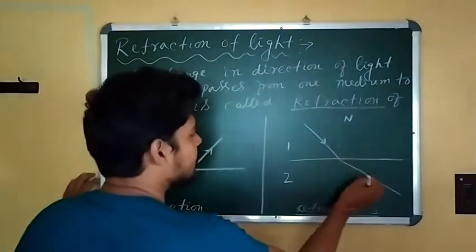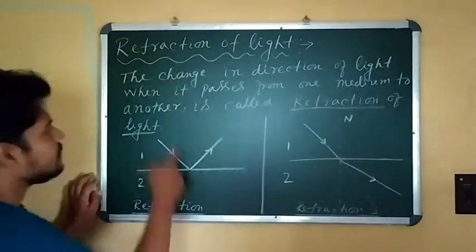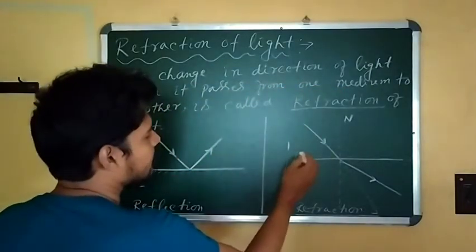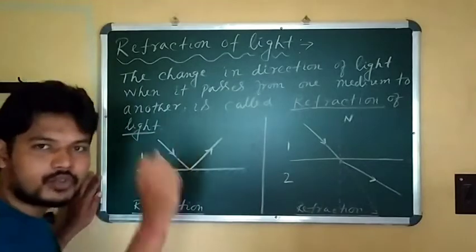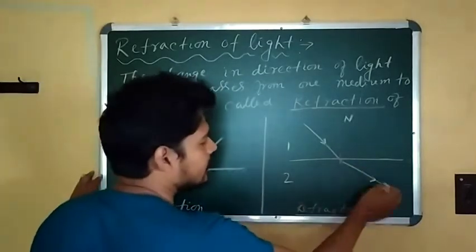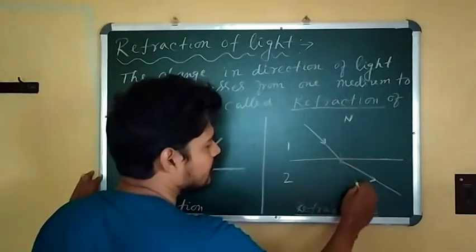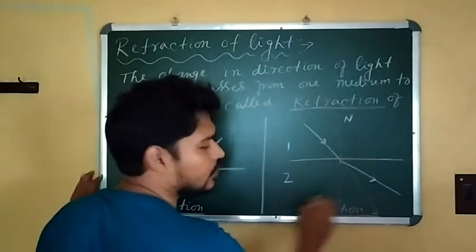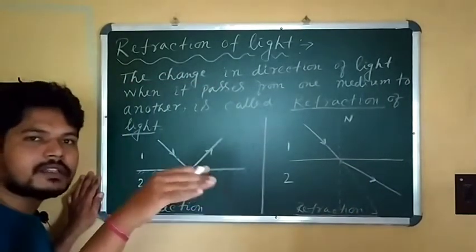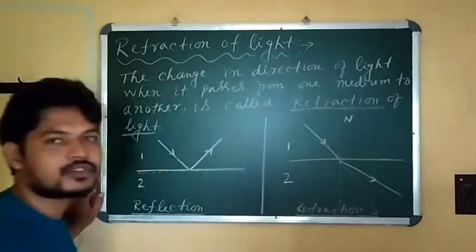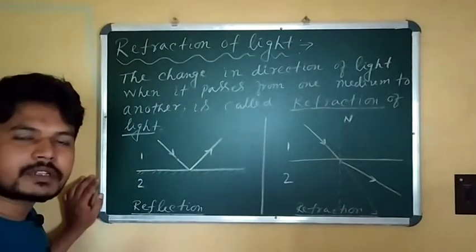So the change in direction of light when it passes from medium 1 to medium 2, you can see that it changes its direction. Actually, if it followed the same direction, then it must propagate through this dotted line. As it changes its direction, now it moves along this line.